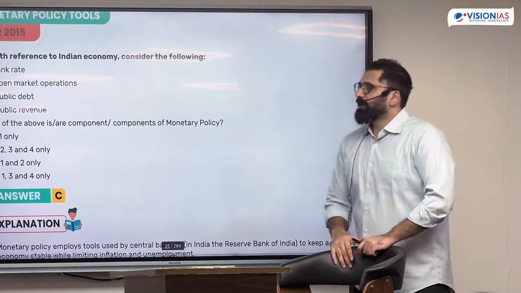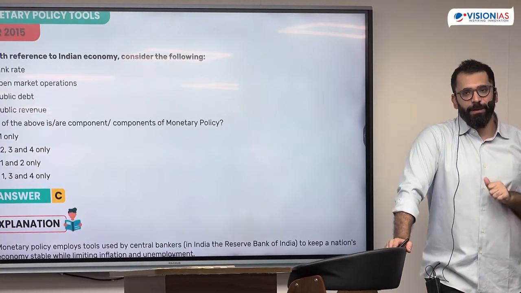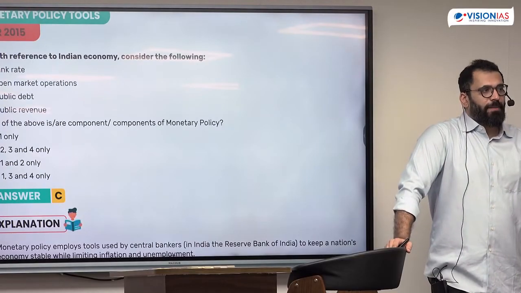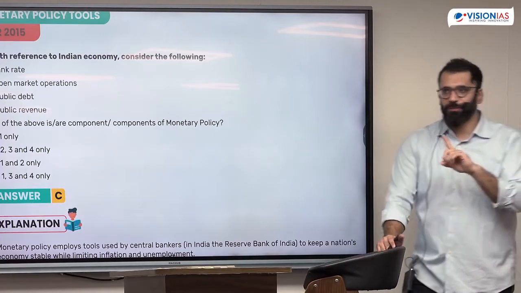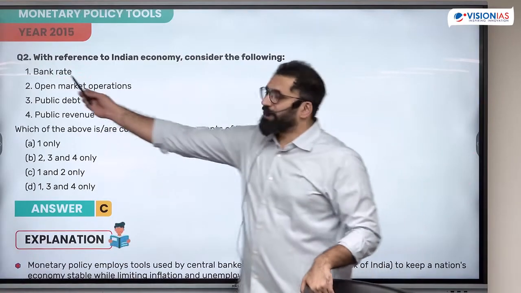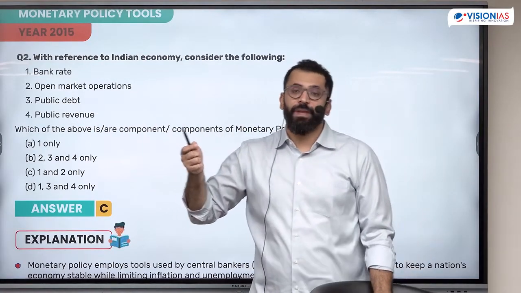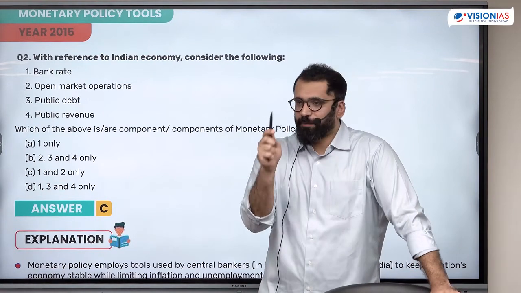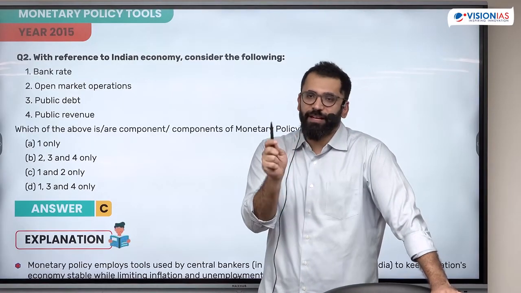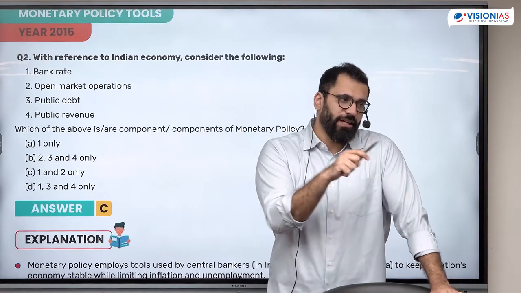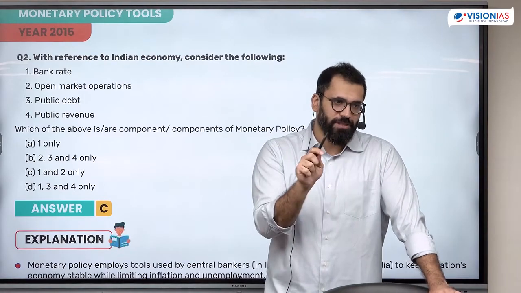With reference to Indian economy, which of the following are components of monetary policy? Monetary policy, what is the meaning of monetary policy? The central bank control over supply and demand of money. Central bank control, bank rate. What is the meaning of bank rate? Bank rate is the rate at which RBI gives money to the banks in return for any security. The difference between bank and repo rate is that bank rate could be any security, repo rate is only government security. In repo, there is a repurchase, in bank, there is no repurchase.